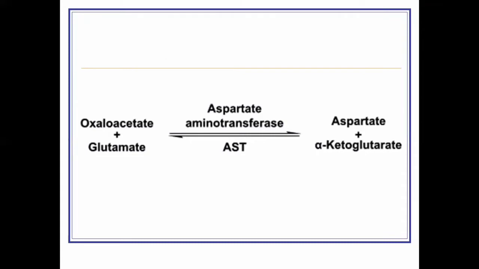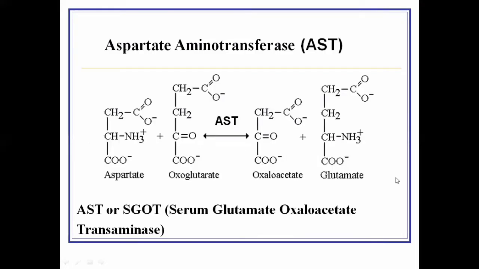So this is the whole reaction for the function of AST. AST is an enzyme, aspartate aminotransferase, that catalyzes the transfer of an amino group between glutamate and oxaloacetate. Oxaloacetate, after receiving the amino group, becomes aspartate, and glutamate, after giving its amino group to oxaloacetate, becomes alpha ketoglutarate. It is an open chain reaction catalyzed by AST.